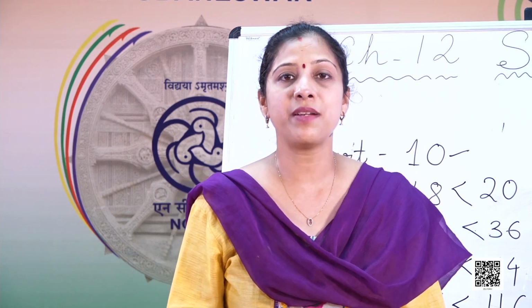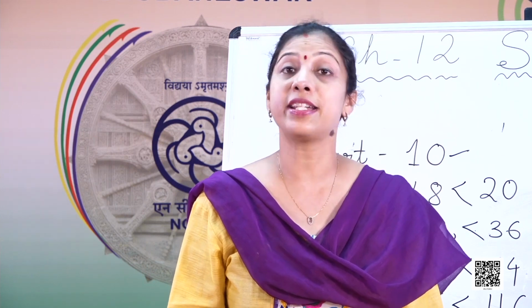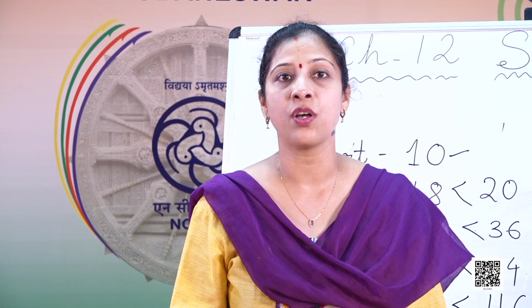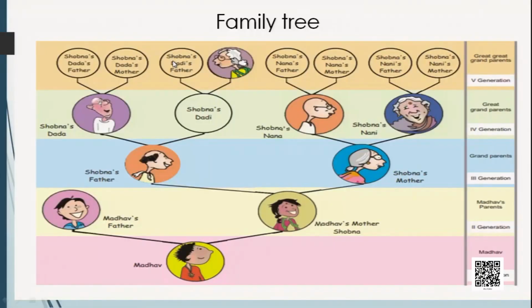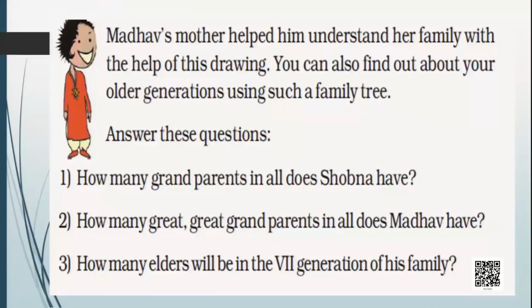Now Madhav's grandfather and grandmother, और उनके जो दादा दादी हैं वो हैं माधव के ग्रेट ग्रेट ग्रैंड पेरेंट्स. सो वो कितने हैं? 1, 2, 3, 4, 5, 6, 7, 8. So how many great great grandparents does Madhav have? He has 8 great great grandparents.